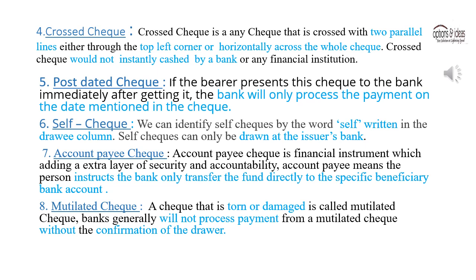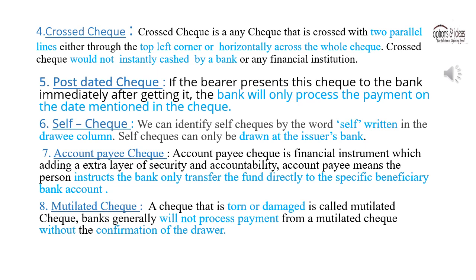Self check. We can identify self checks by the word 'self' written in the payee column. Self checks can only be drawn at the issuer's bank. Account payee check. An account payee check is a financial instrument which adds an extra layer of security and accountability. Account payee means the person instructs the bank to pay only into the specific beneficiary bank account. Mutilated check. A check that is torn or damaged is called a mutilated check.